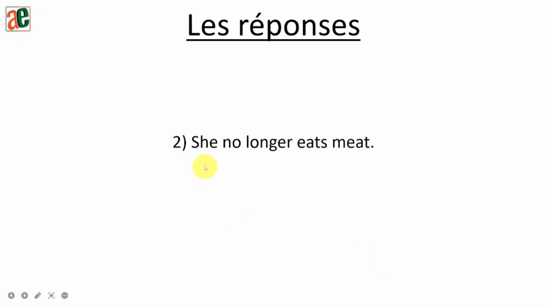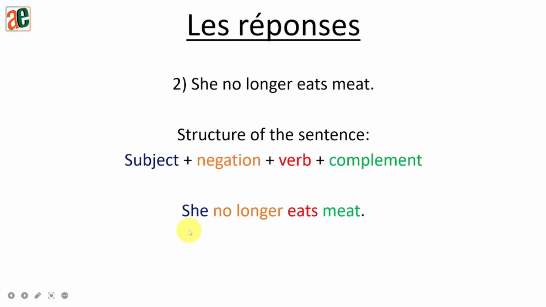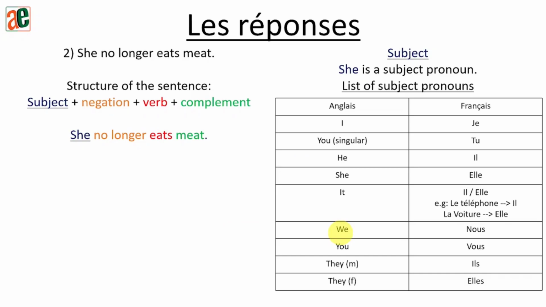Sentence number 2. She no longer eats meat. Okay, let's see the structure of the sentence. So we have our subject, negation, a verb, and a complement. So she no longer eats meat. Let's start with the subject. So the subject is she. According to the table of the subject pronouns, she in English will be elle in French. Let's replace it in our sentence.